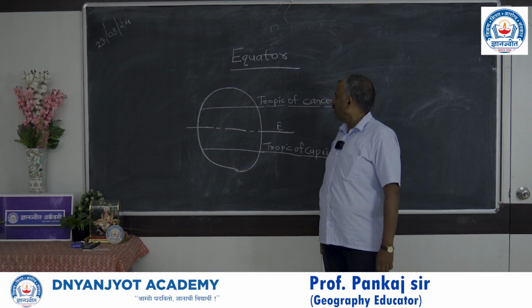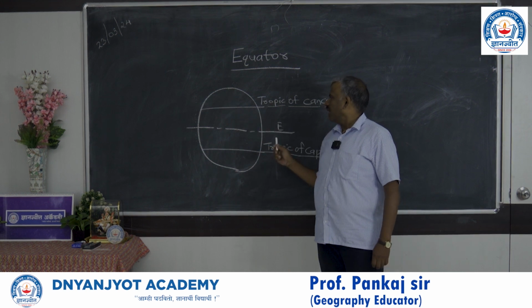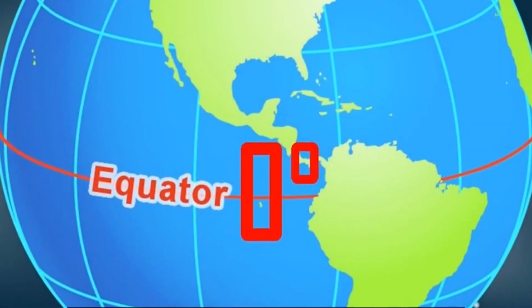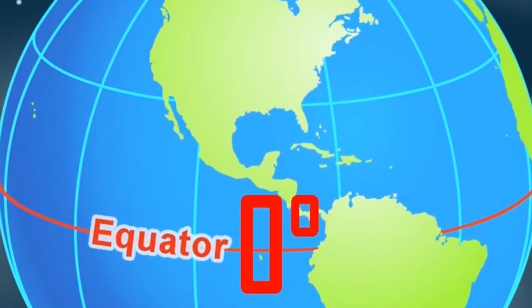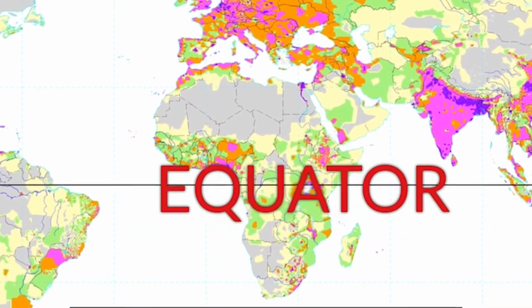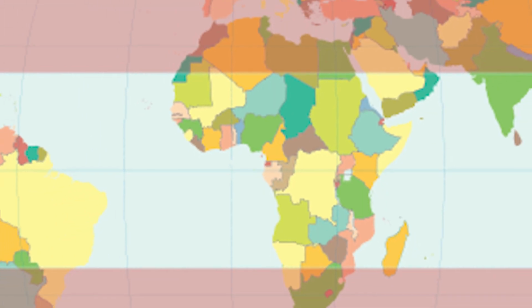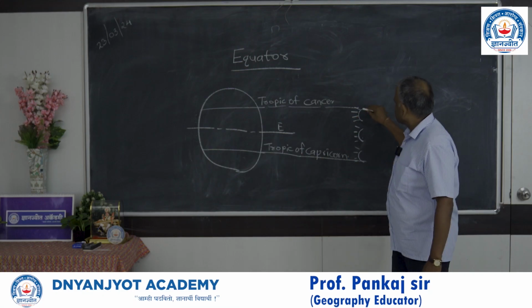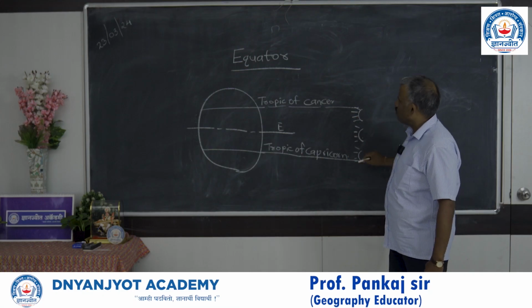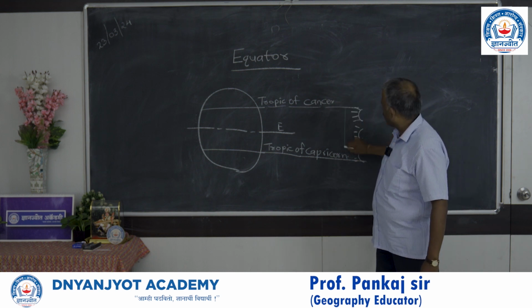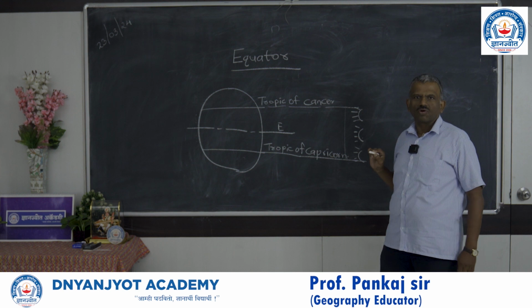Now you must know that this is our Earth, and there is a central ideal, or rather imaginary, line which is marked on the center of the Earth. On one side of that line there is the Tropic of Cancer, which is again another imaginary line, and on the other side of that line is the Tropic of Capricorn. The Sun is in relative motion with respect to the Earth between these two lines, the Tropic of Cancer and the Tropic of Capricorn.